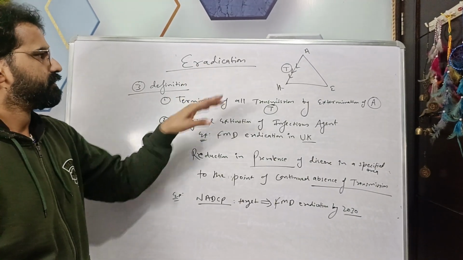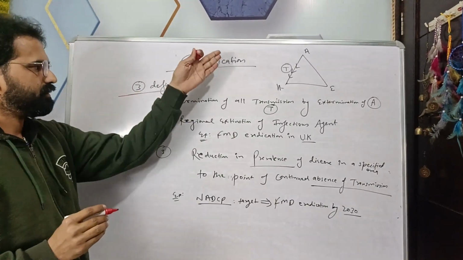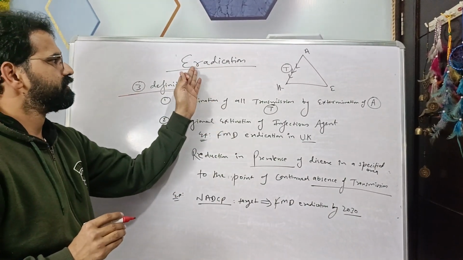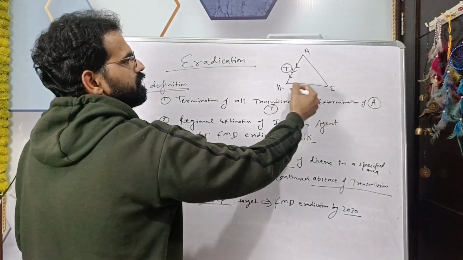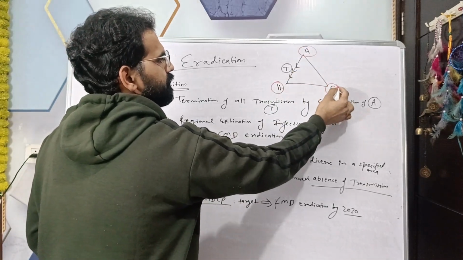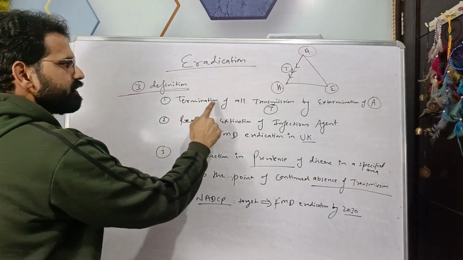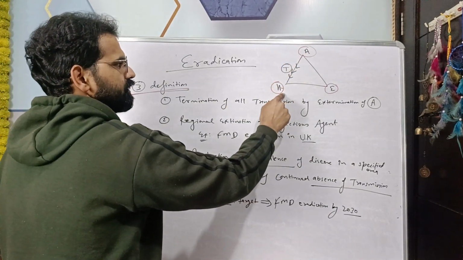Next is eradication. There are three definitions with respect to this term eradication. First, from the epidemiological triad of host, agent and environment: termination of all transmission. Transmission means that the agent enters into the host body.